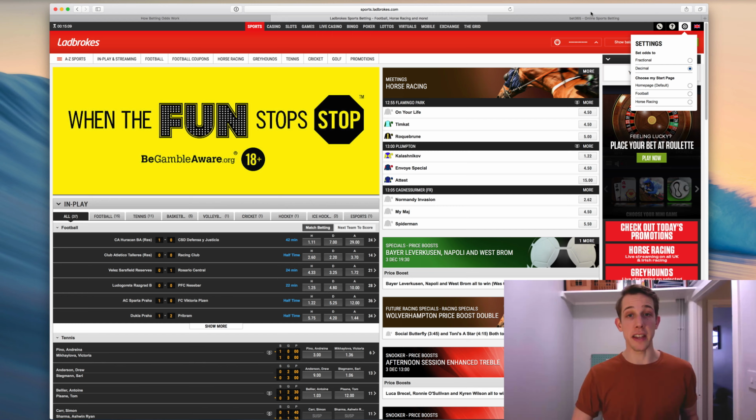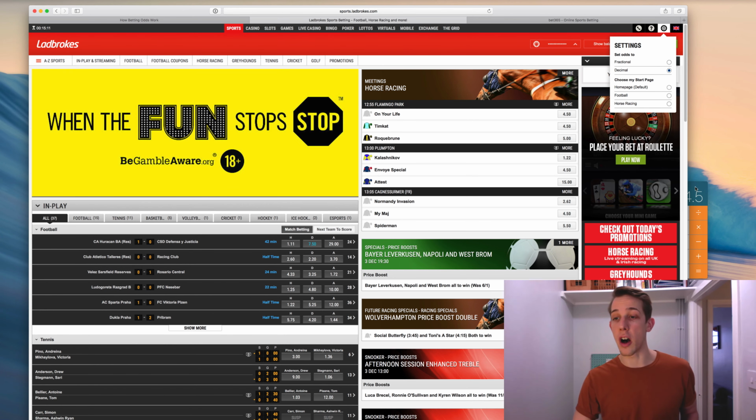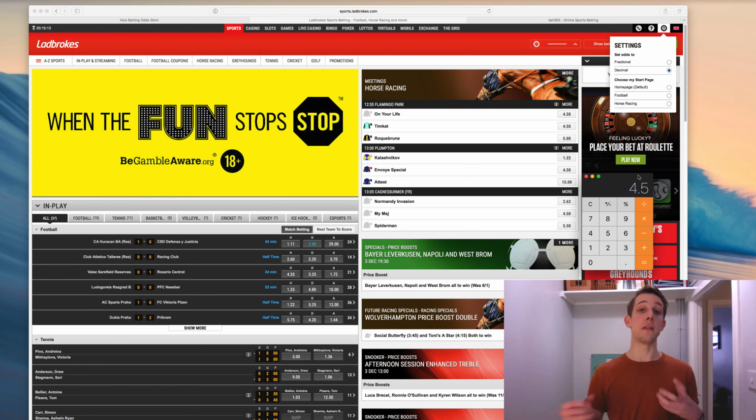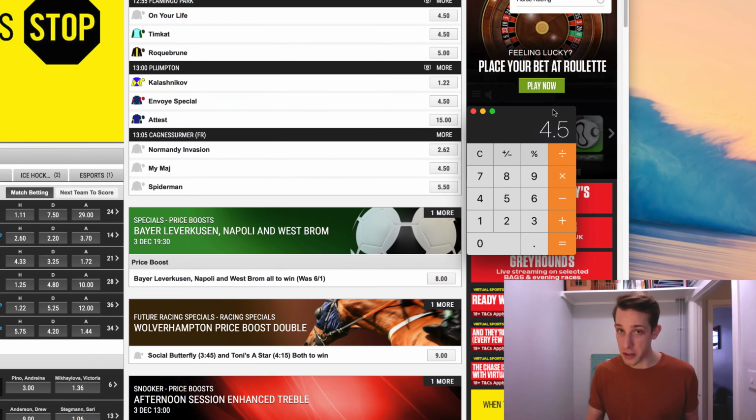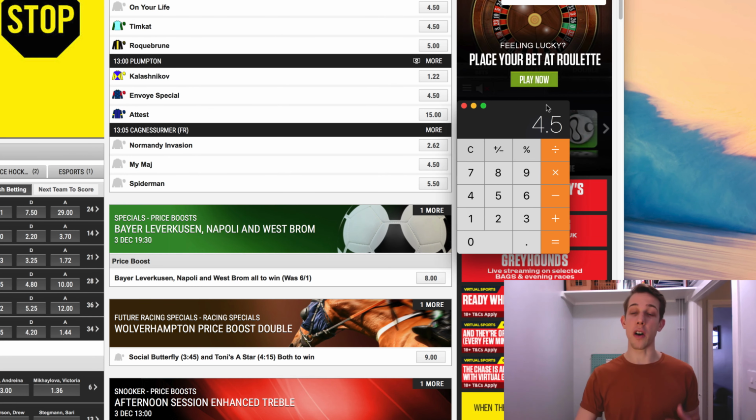Another really interesting thing that you can actually do once the odds are in that decimal format is find out the percentage chance of that event happening. And to do that, all you do is you divide 1 by your decimal odds. So here, if our decimal odds are 4.5, we can do 1 divided by 4.5, which will give us 0.22, which means that there is a 22% chance that this outcome will come true.